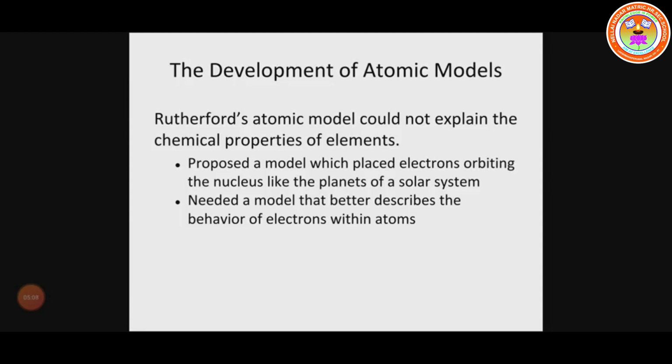A model was needed that better describes the behavior of electrons within an atom. Building on these two ideas, the atomic model was further developed by Niels Bohr. In higher classes, we are going to learn this in detail.